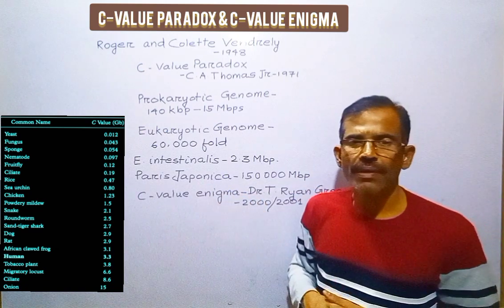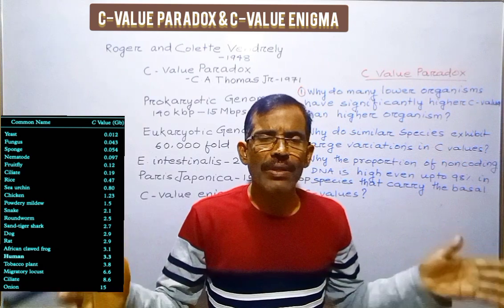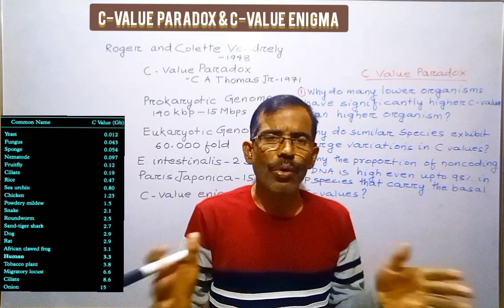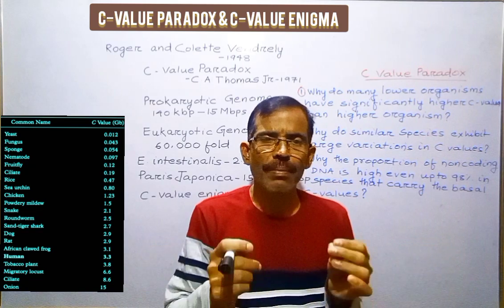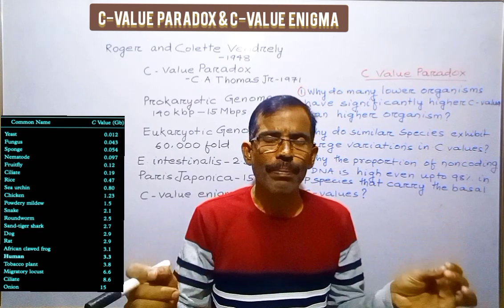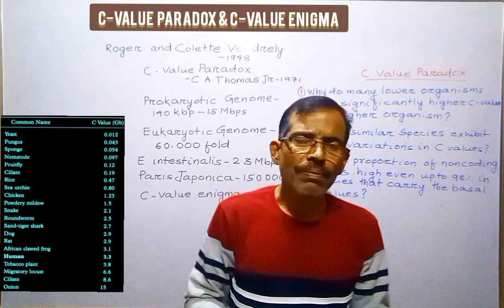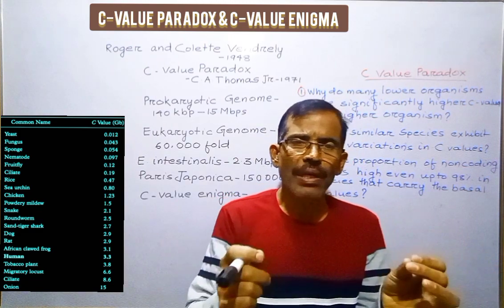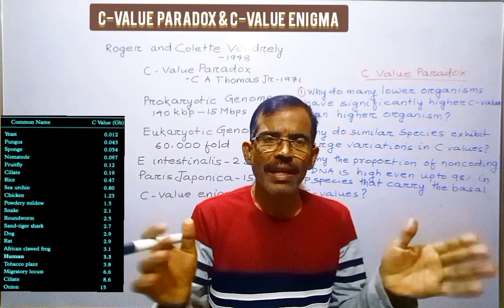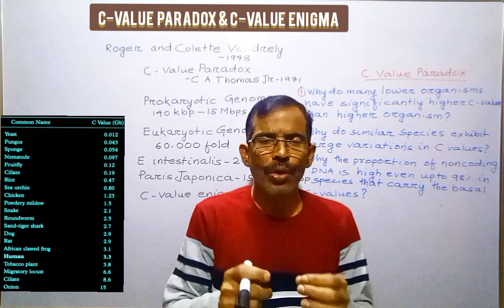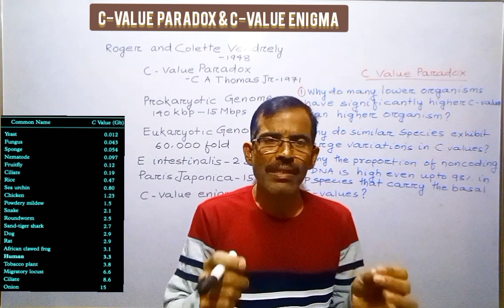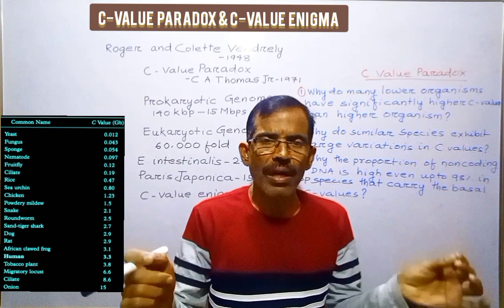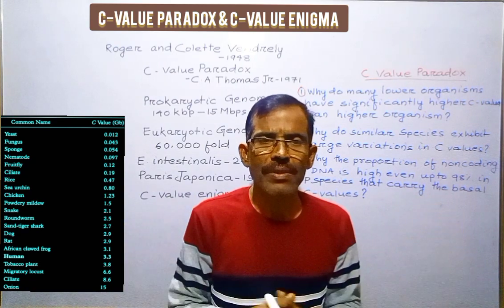Paris japonica. Initially, it was thought that there was a correlation between the C-value of an organism and its biological complexity. If this correlation is applicable in all cases, then organisms which are considered developmentally complex must have higher C-values than the lower organisms.